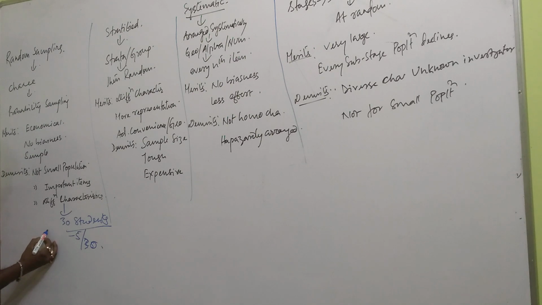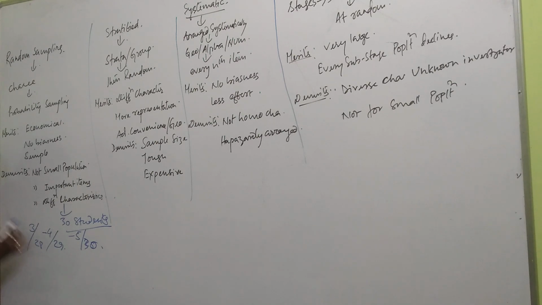So sample size now declines to what? 4. What is the population size declines? 29. Now the rest 4 will be selected out of 29 population because one is gone already. So another is selected, the next 3 population. Understood? So that is why it is said that here the selection of the sample depends on chance. Everyone in this room has an equal chance of being selected.